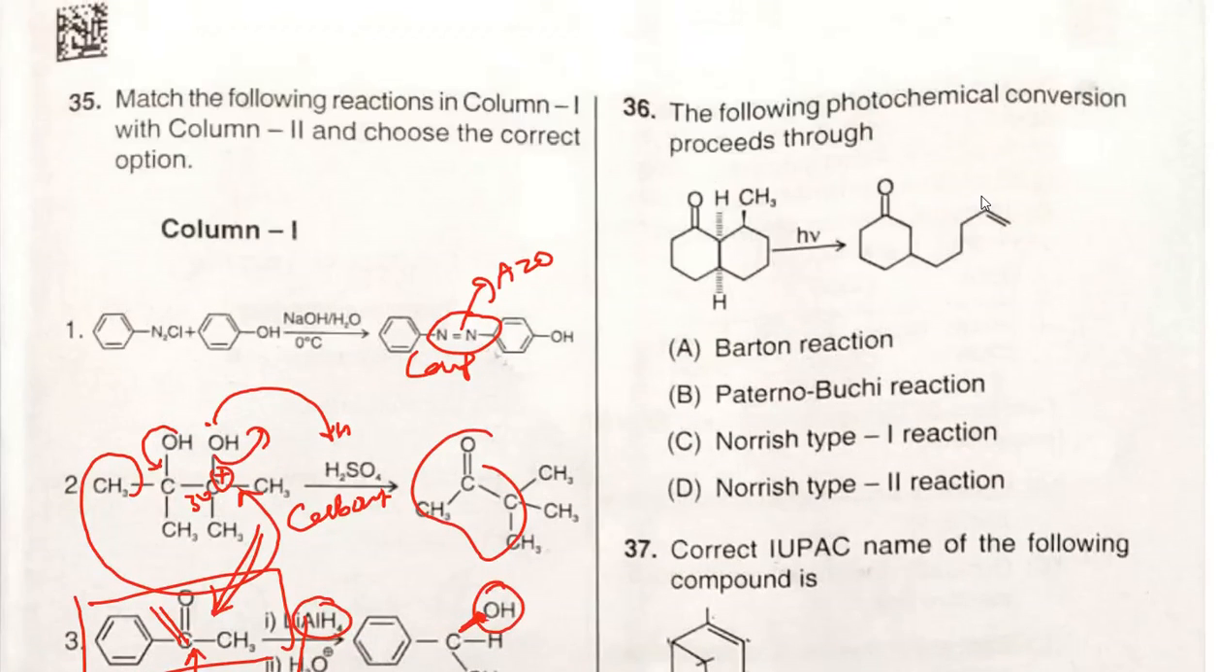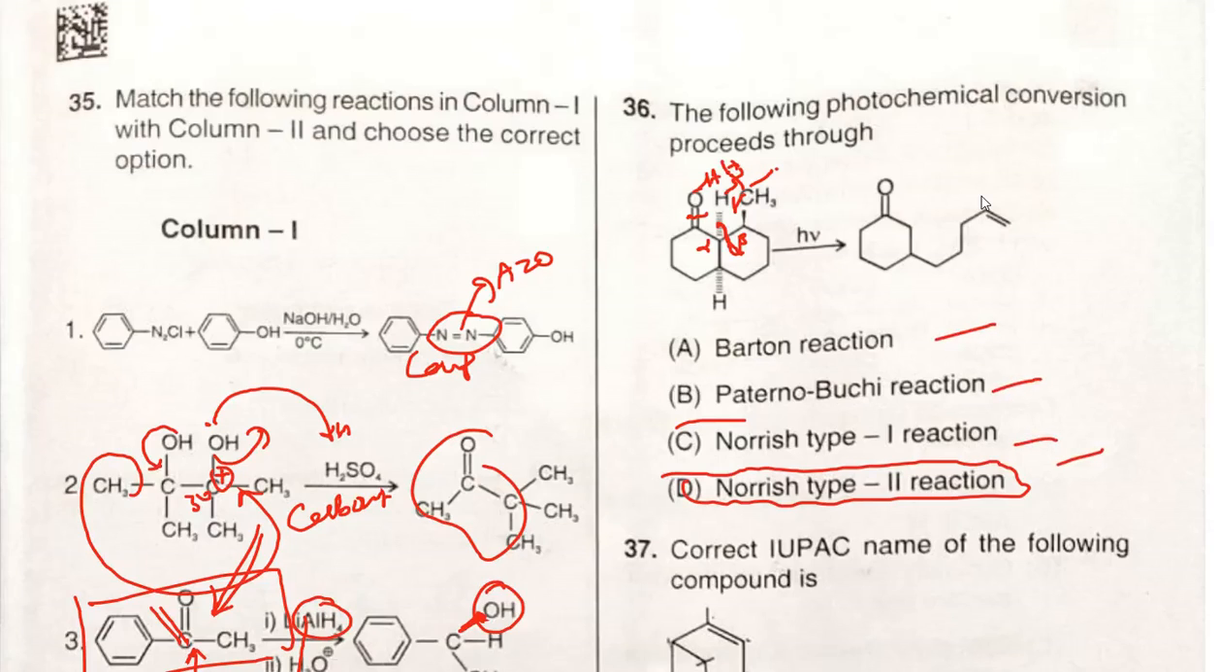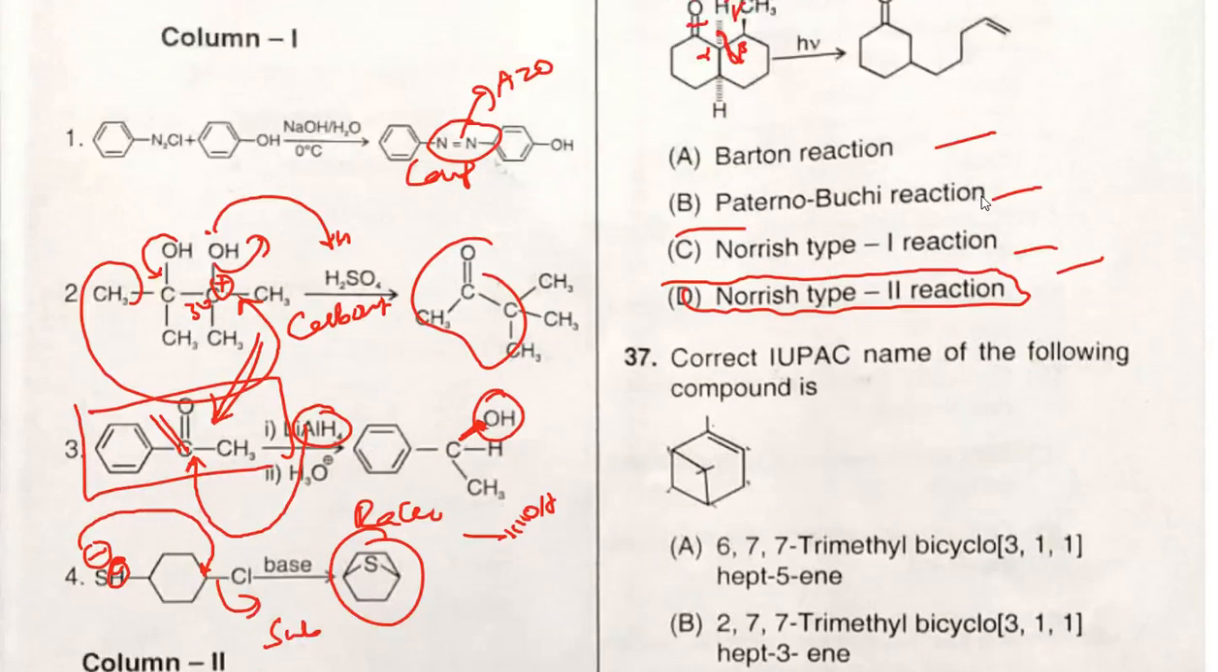Now the following photochemical conversion proceeds through. So here alpha, beta and gamma. On the gamma carbon we have hydrogens, so the cleavage takes place, and here is a formation of OH, and alpha beta cleavage takes place. Okay, so all these steps take place in the Norrish type 2 reaction. All these reactions are very important for competitive purposes in photochemistry. Just focus on them. So option D is the correct one.